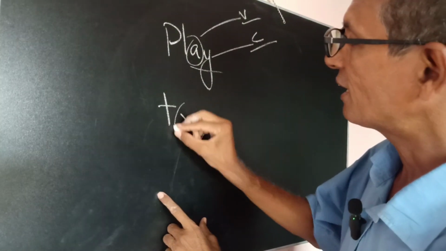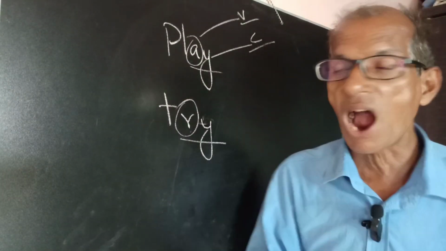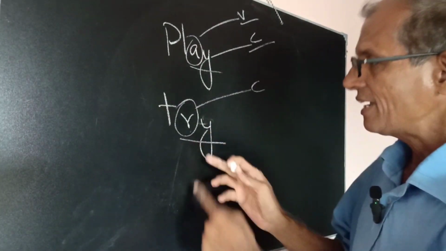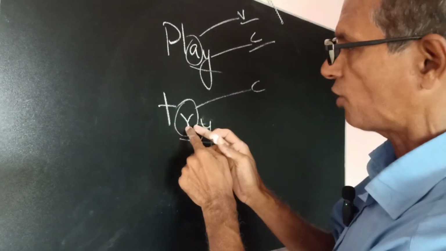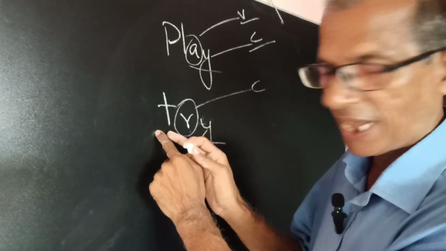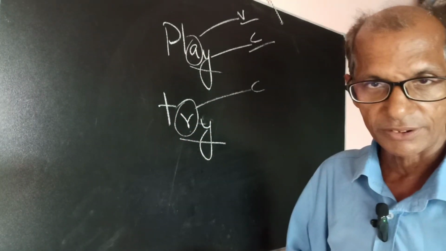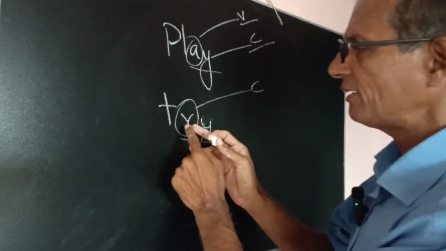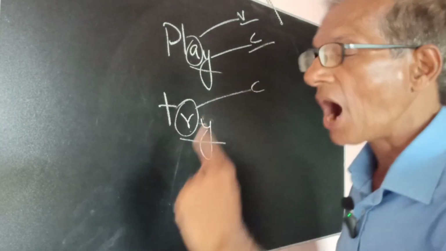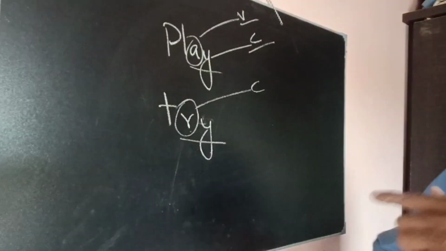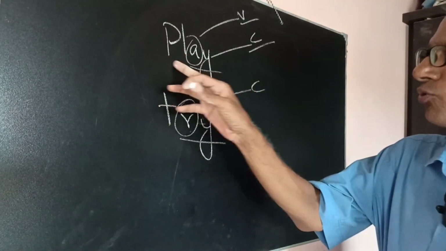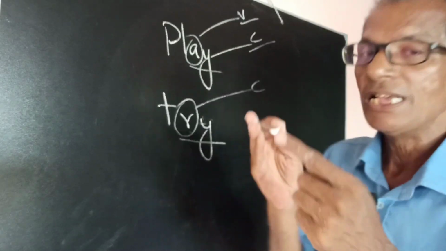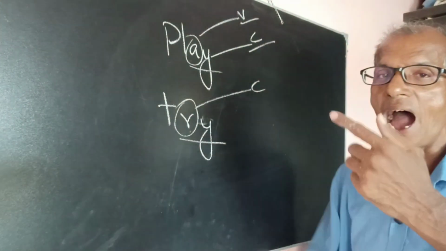There is an R. R is a consonant, and T is a consonant. They both are consonants. So before Y there has come R, and the sound is I, unlike in play.